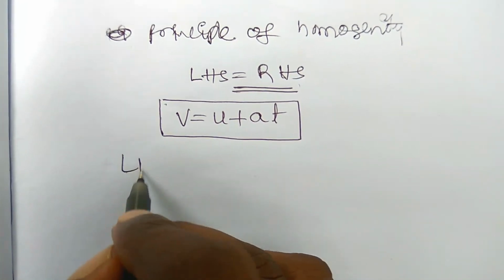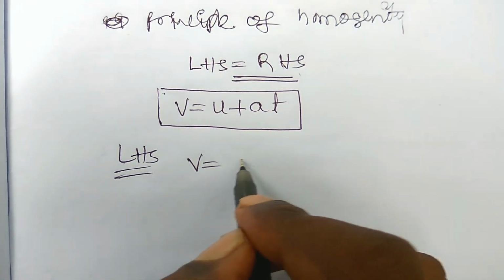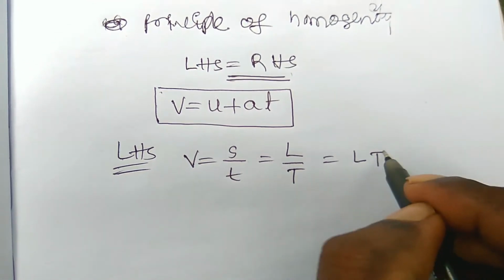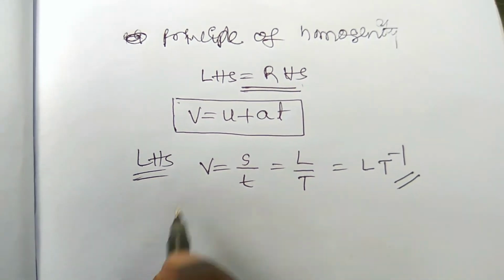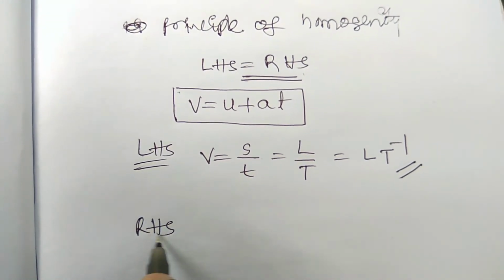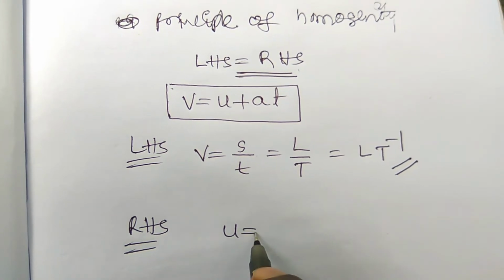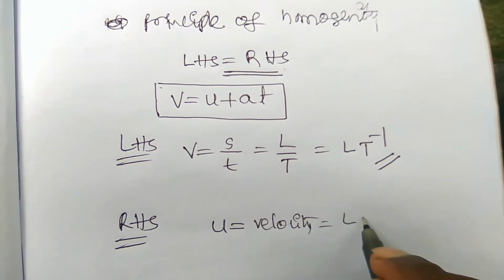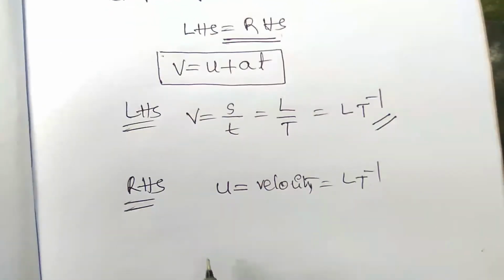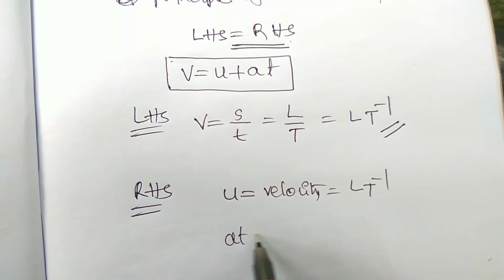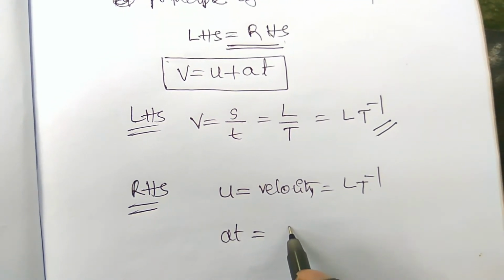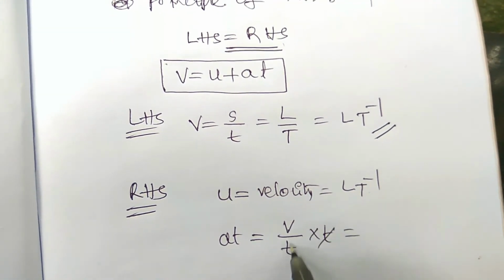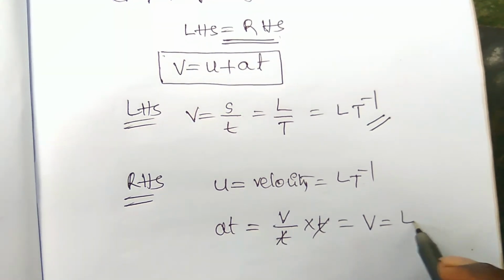In the LHS, velocity V is displacement by time, L by T, which can be written as LT minus 1. Coming to the RHS, U is also a velocity, so LT minus 1. Similarly the remaining term AT, where A is acceleration, velocity by time, into time, T will be cancelled out, giving velocity, LT minus 1.